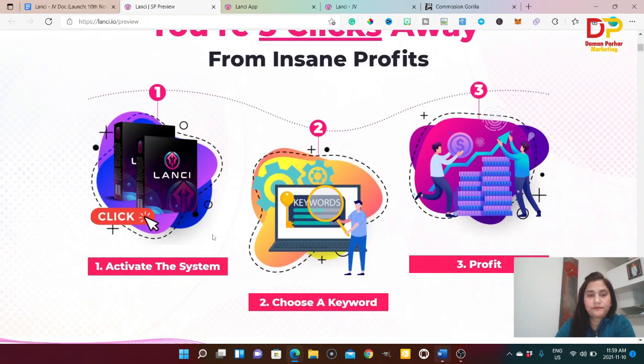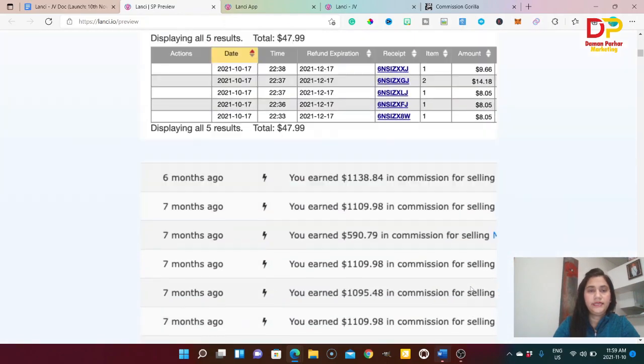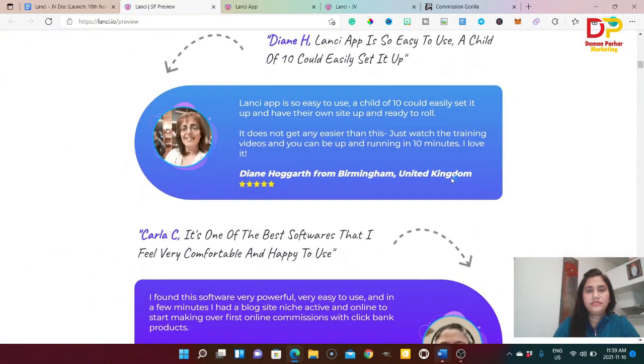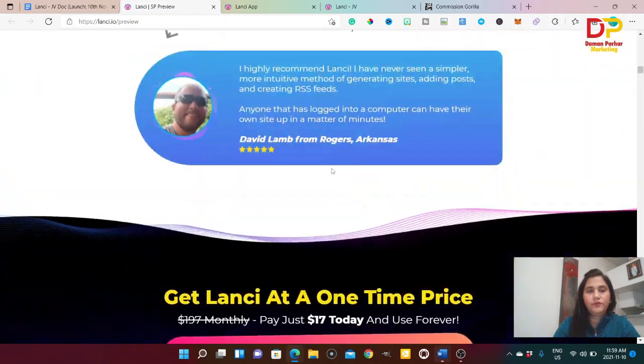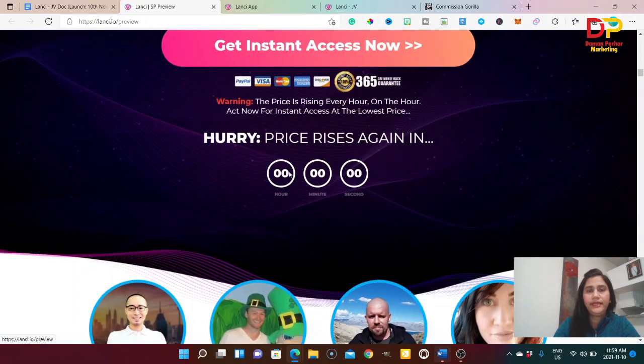So again, scrolling down, as I have shown you, this Lancy app basically works in 3 ways. First, it will find the powerful product, and then you will enter the keyword, then it will create the post for you. That post has your affiliate links already embedded, and then it will automate that post onto multiple platforms, and this way you will get the result. And then this is the sales page. Here you will see some testimonials given, and the income proof is also given. So again, anytime you can just click here to get access now.